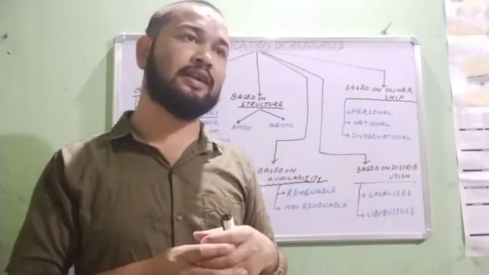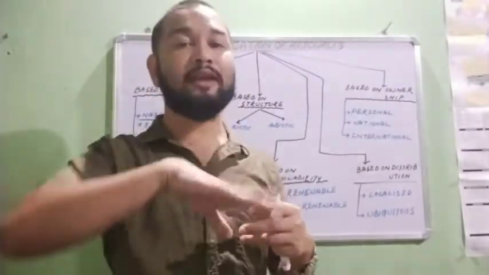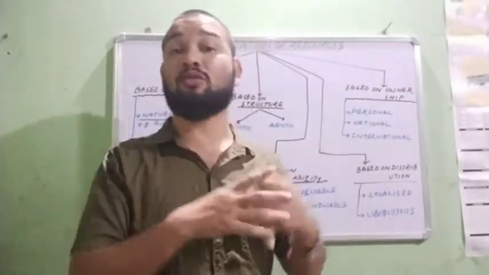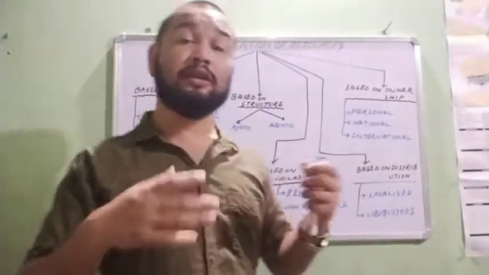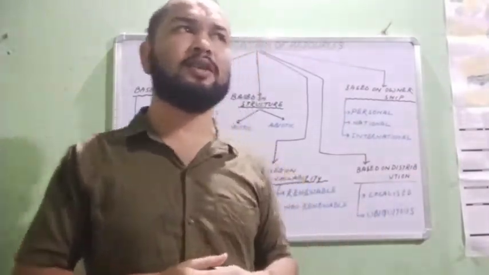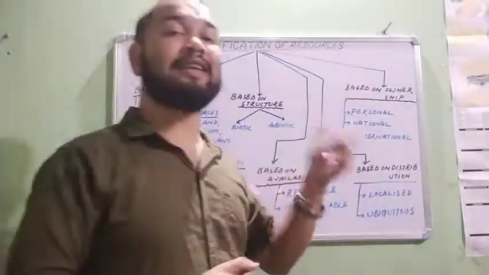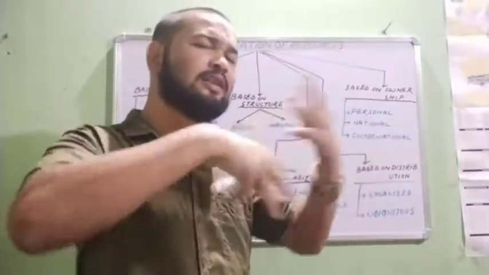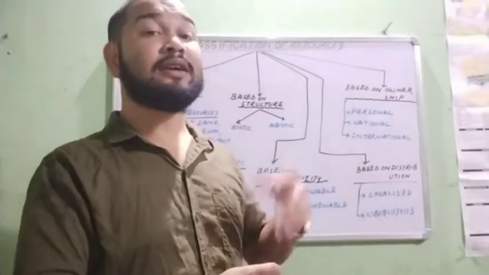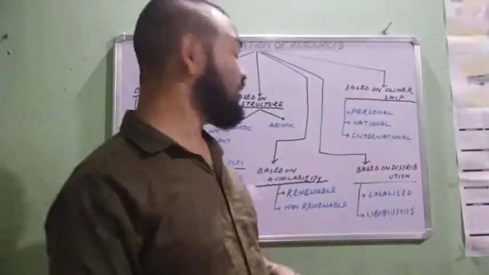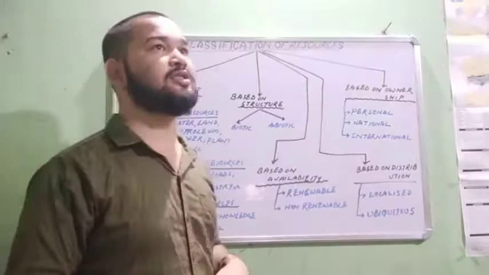If you use sunlight today, it will not finish. Tomorrow again you will get sunlight. That's why solar energy is most important nowadays. It is becoming the alternative source of energy. Solar energy, tidal energy, these are the energy. So these are the renewable resources. Sunlight, air, water, plants, animals, these are renewable resources which can be regenerated. And some of them are non-renewable resources.